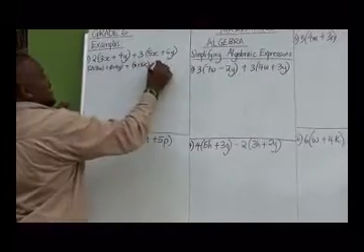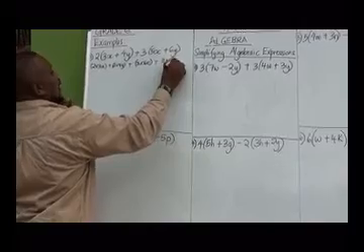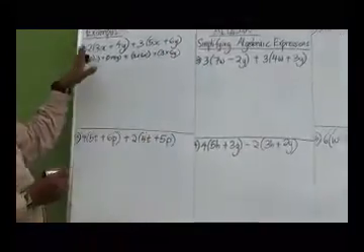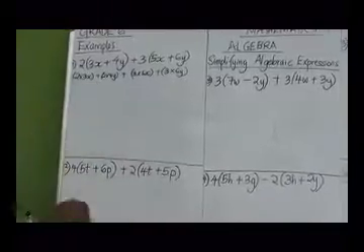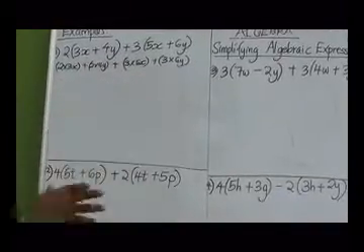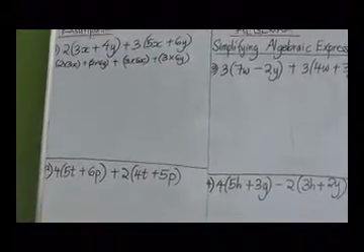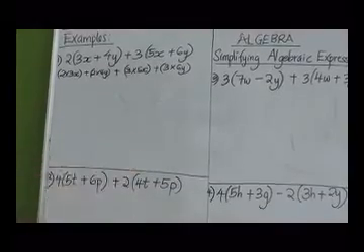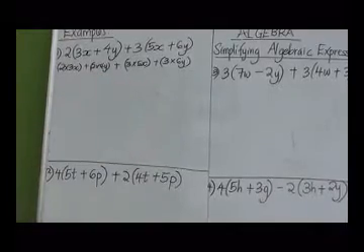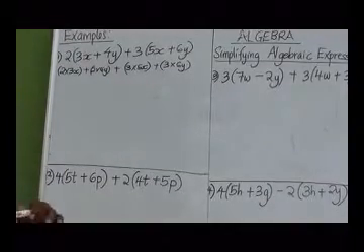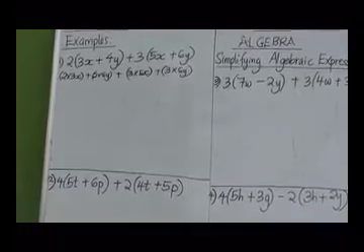Plus 3 times 6y. Remember, we don't have any sign of negative in our expression. That's why it is easy to join them with an addition sign. If there was a negative sign, as we are going to see in our examples, we are going to see what happens. Once you write this, you are halfway to getting the question correct.